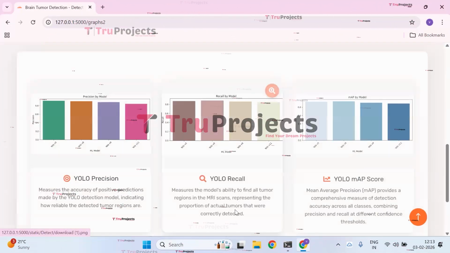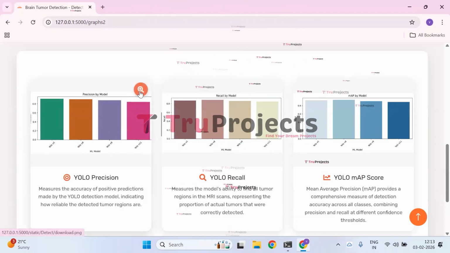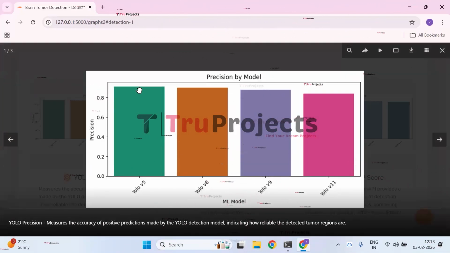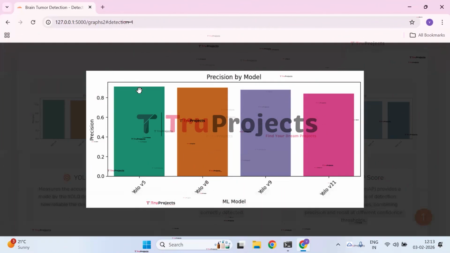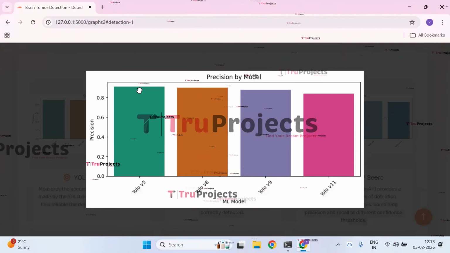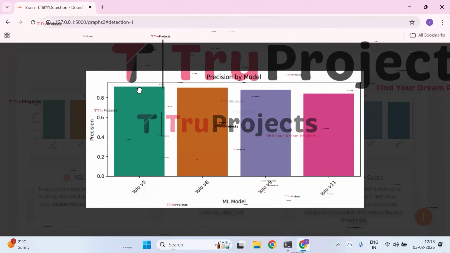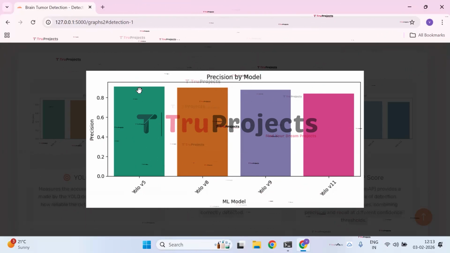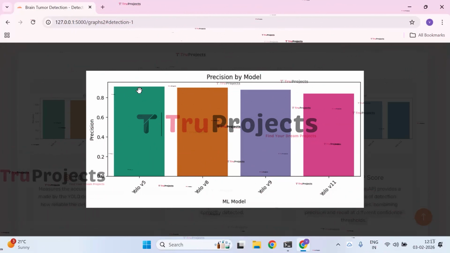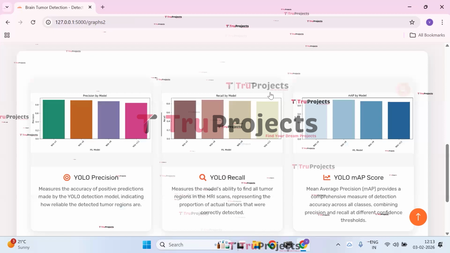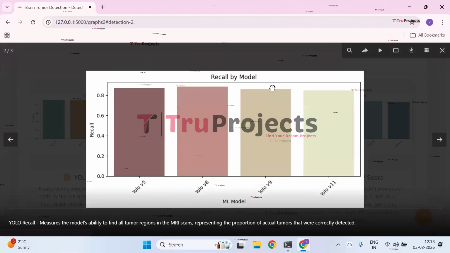In these detection graphs, first we have the YOLO precision graph. The bar chart compares the precision of different YOLO models. YOLO V5 shows the highest precision, followed closely by YOLO V8 and YOLO V9, while YOLO V11 has the lowest precision among the four.